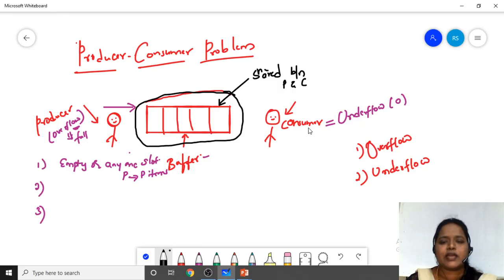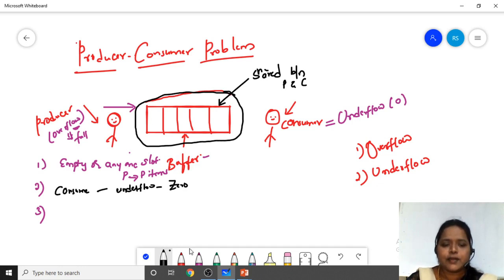And what we are giving for the consumer is, if the consumer wants to consume, he has to check for underflow. Underflow in the sense zero. If no items are there in the buffer, how can a consumer consume the items? As we have seen in the example of a rack, if 10 books are there, I can take any one of the books. If no books are there in that rack, I can't take anything. So that is what we are going to check over here.